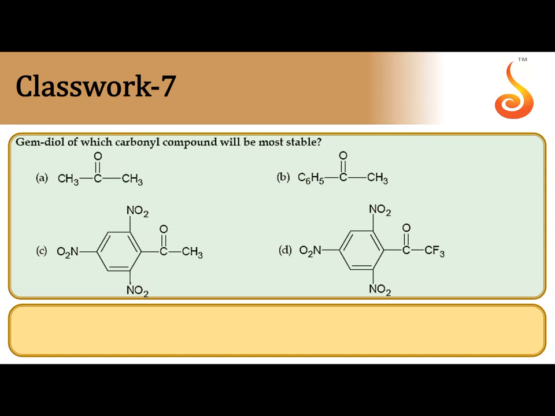Next, gemdiol of which carbonyl compound will be the most stable? So gemdiol, since two OH groups are on the same carbon, becomes unstable. Easily it undergoes dehydration. H2O is eliminated to give carbonyl compound.